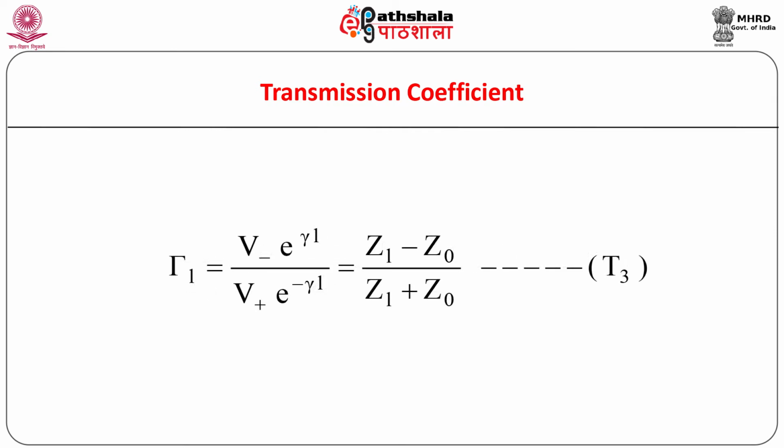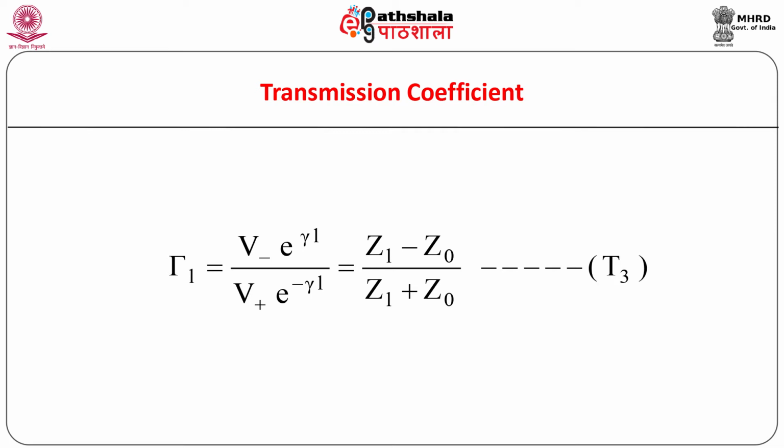Now, we can obtain an expression for the reflection coefficient tau L at the load using equations T1 and T2. For this, we need to exercise some simple algebraic manipulations. Multiply equation T2 by ZL and substitute the result in equation T1.